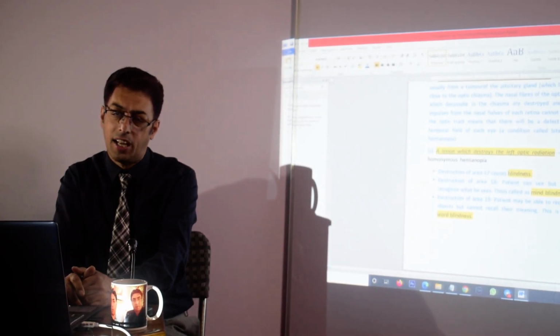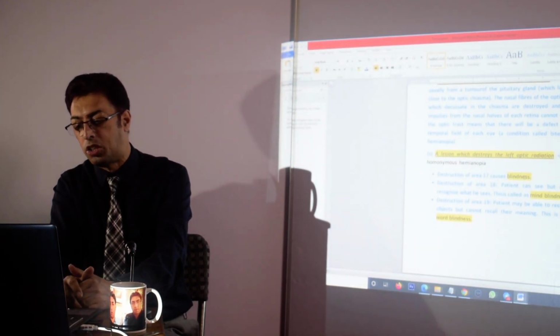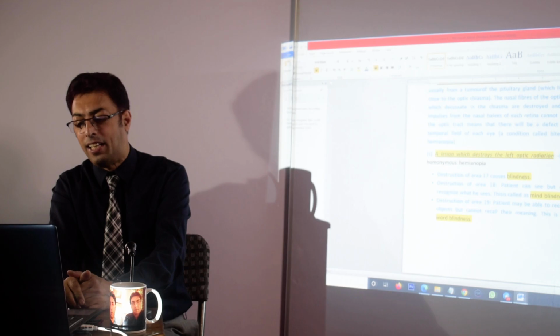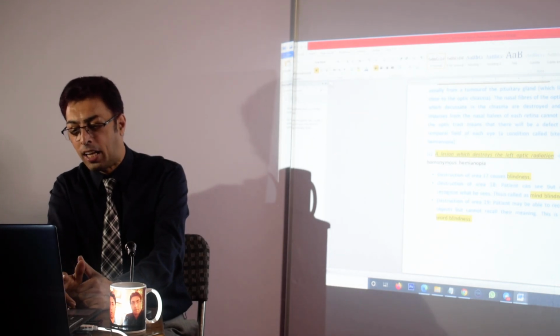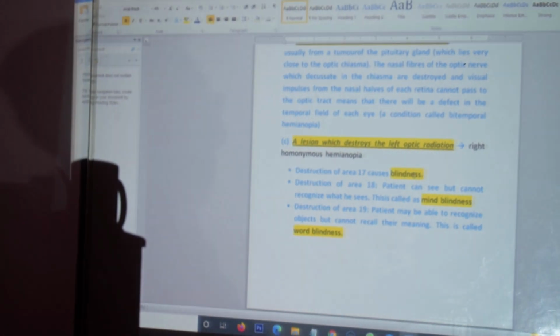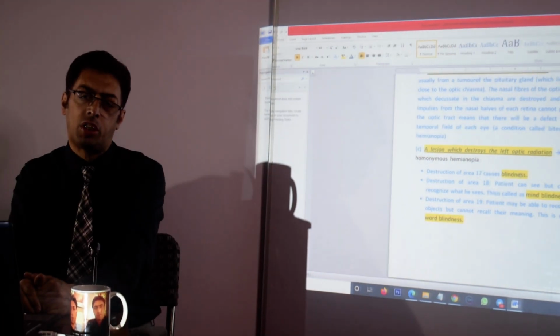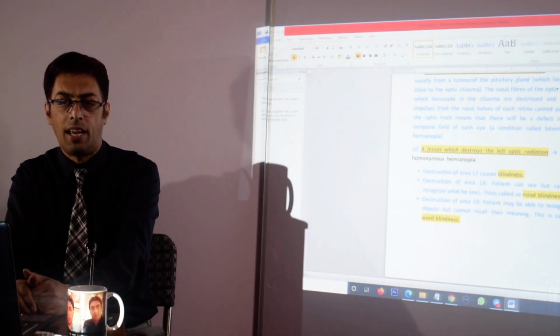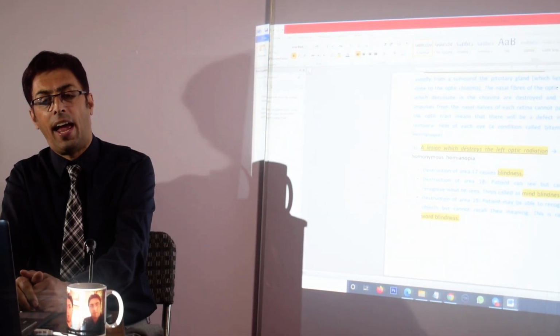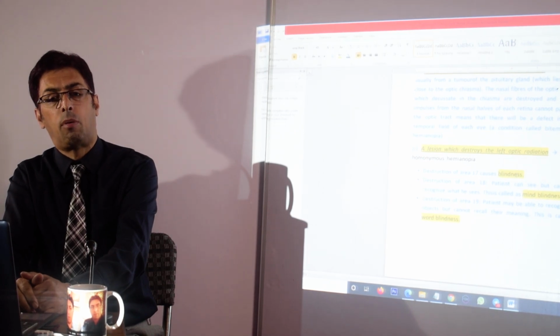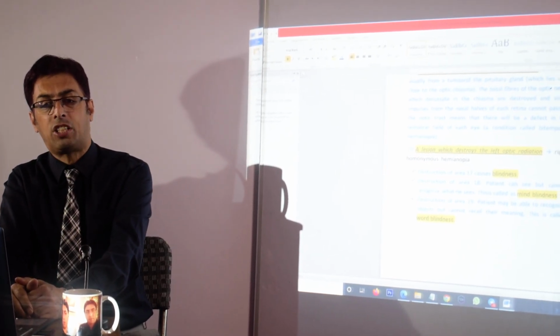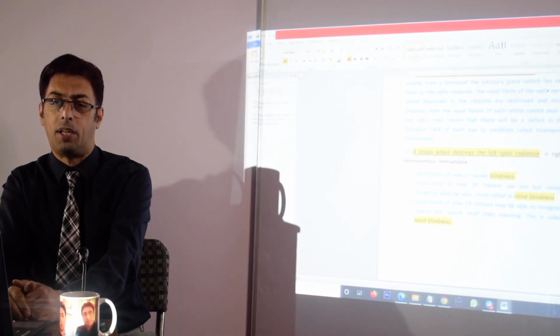Then damage to area 19 especially causes word blindness, that the patient is able to recognize the objects but cannot recall their meaning. This is very important. So this is called word blindness. So blindness can be of three types: complete blindness, loss of sight, mind blindness, and word blindness. These are some of the very important peculiar facts which you have to remember about the optic nerve.